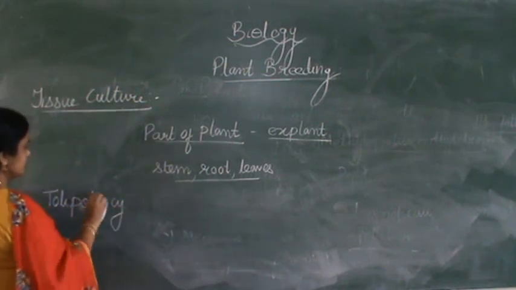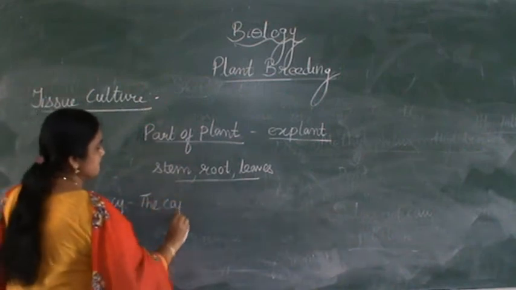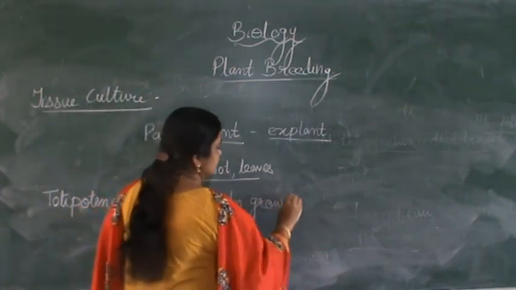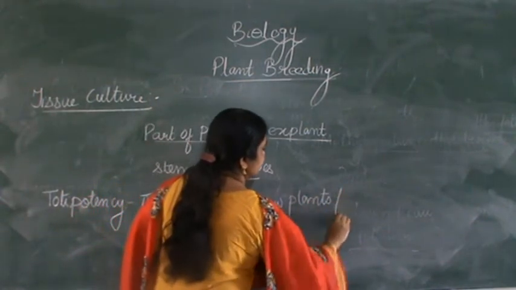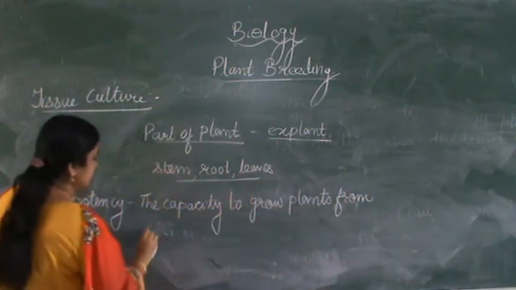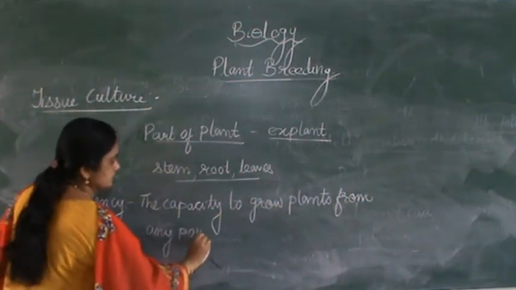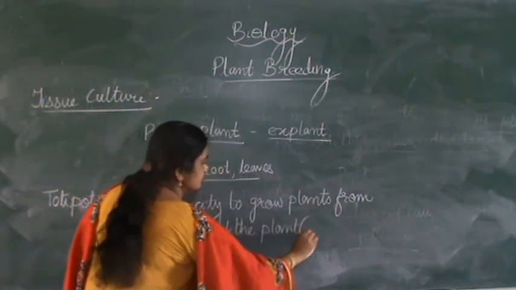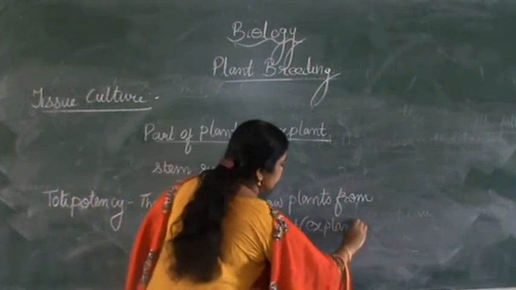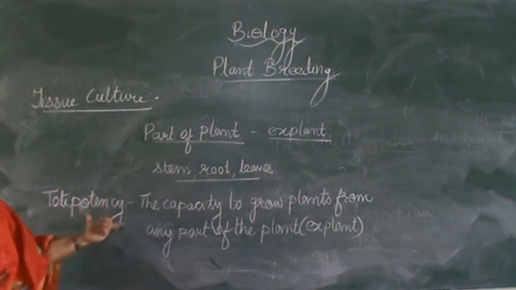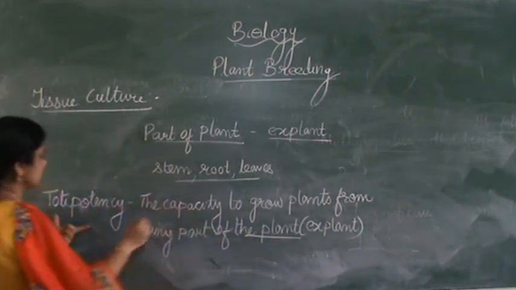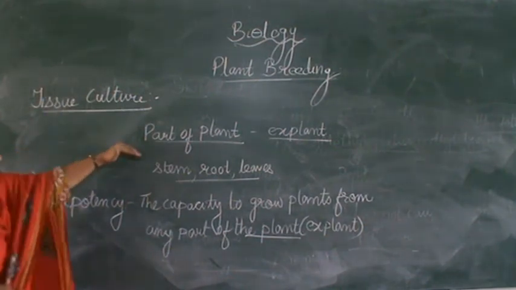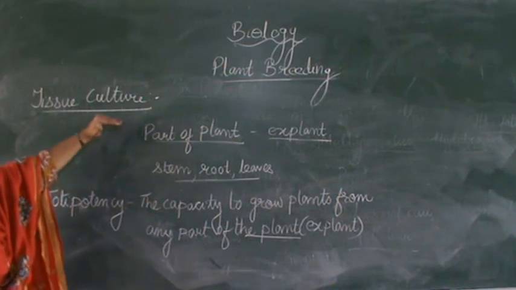Totipotency, that is the capacity to grow plants from any part of the plant. Any part of the plant which is used is known as explant. So that capacity to grow plants from any part of the plant is known as totipotency, and the technique used for producing plants from any part of the plant is known as tissue culture.